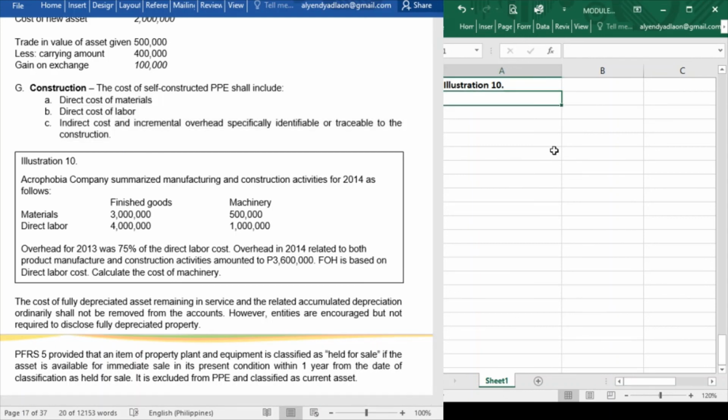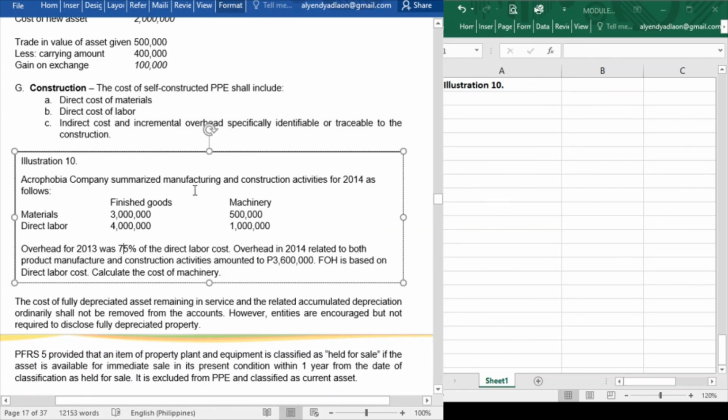Okay, now let's start with illustration 10. Acrophobia Company summarized manufacturing and construction activities for 2014 as follows. We have materials and direct labor. We have for the finished goods, and we also have for the machinery. Overhead for 2013 was 75% of the direct labor cost. Overhead in 2014 related to both product manufacture and construction activities amounted to 3,600,000. So meaning 3,600,000 is our actual overhead. Factory overhead is based on direct labor costs. Calculate the cost of machinery.